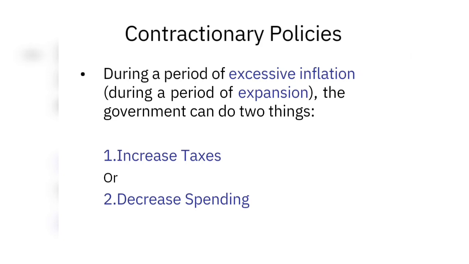During a period of excessive inflation, meaning the prices of goods and services are too high, the government can do two things to control it: increase taxes or decrease government spending. Both can affect the economy and contract aggregate demand.